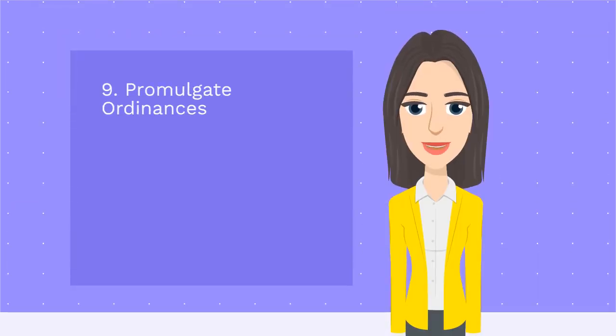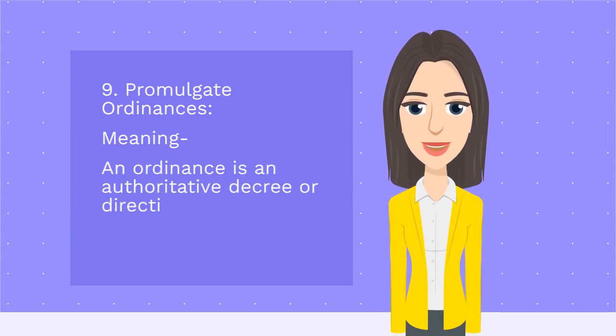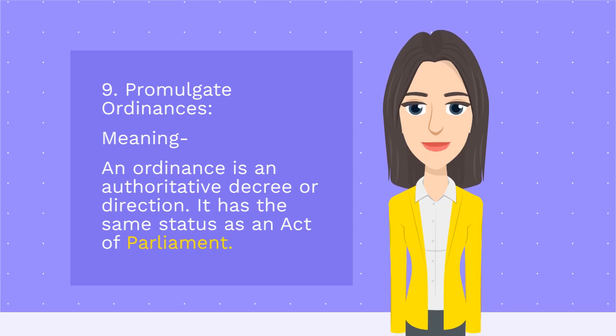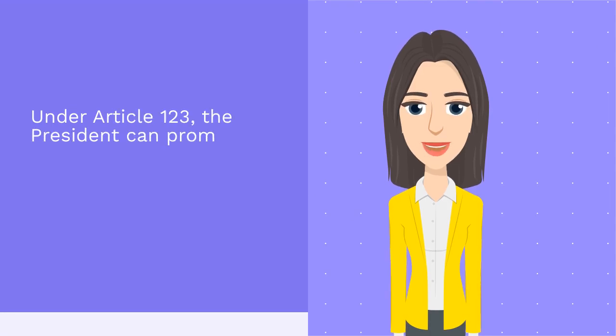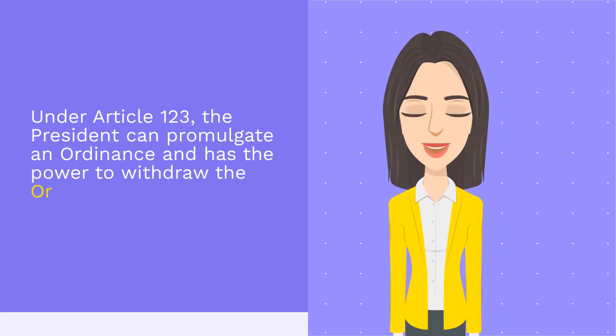Promulgate ordinances. Meaning: an ordinance is an authoritative decree or direction. It has the same status as an Act of Parliament. Under Article 123, the President can promulgate an ordinance and has the power to withdraw the ordinance at any time.